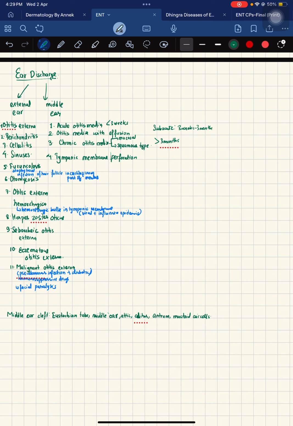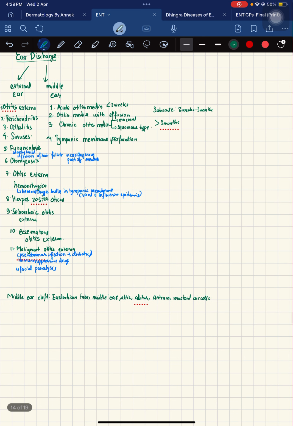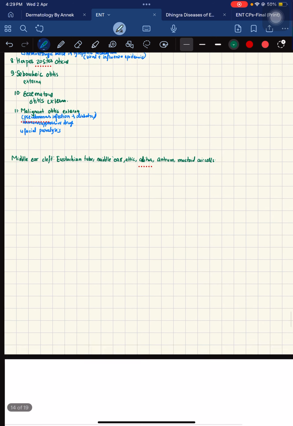However, in the squamous type, the discharge would be scanty and purulent, whereas in the case of mucosal, it would be profuse and mucopurulent. Or the ear discharge might also occur due to tympanic membrane perforation, and this can be secondary to chronic otitis media or trauma perforation. There might be CSF otorrhea and several other miscellaneous causes for ear discharge.